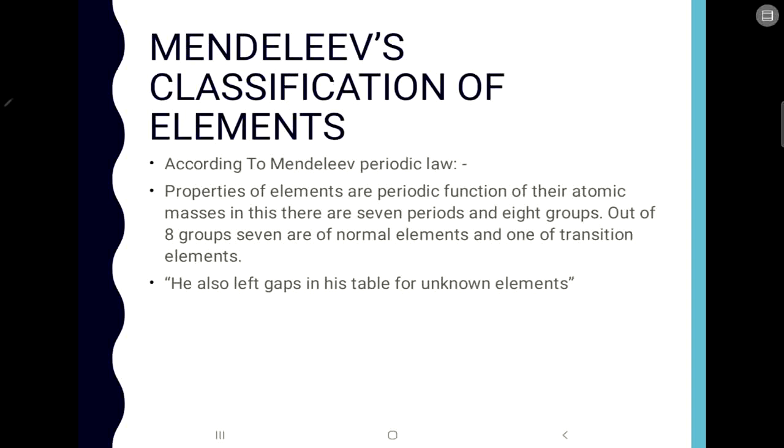Now let us see Mendeleev's classification of elements. According to Mendeleev's famous periodic law, the properties of elements are a periodic function of their atomic masses, and in this there are 7 periods and 8 groups. Out of these 8 groups, 7 are of normal elements and 1 is of transition elements. One very important thing about Mendeleev was that he left gaps in his table for the unknown elements of that time. That was a very big advantage of that table.